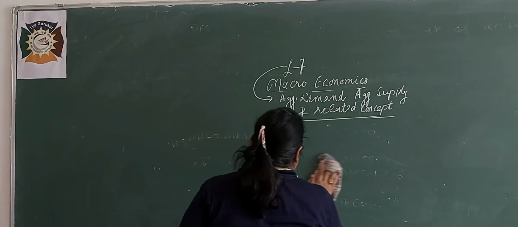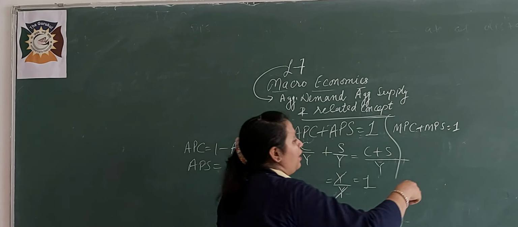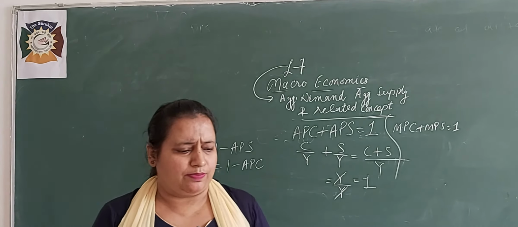The same relation I told you in this video lecture: MPC plus MPS is equal to 1. This we shall also prove, but I told you earlier. MPC plus MPS is equal to 1. I already told you how it is possible.